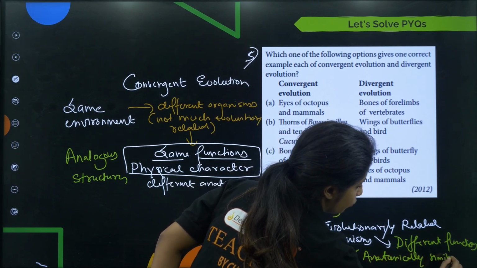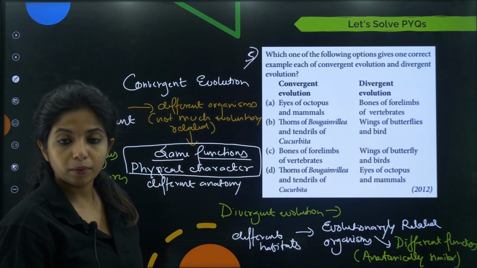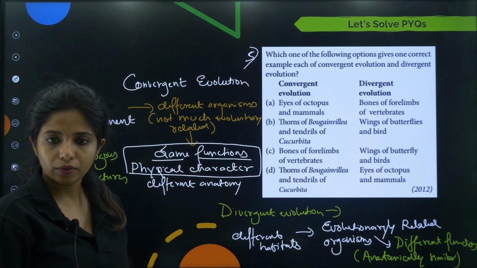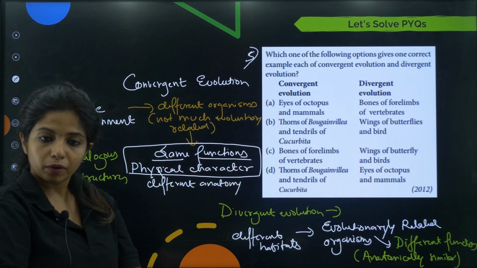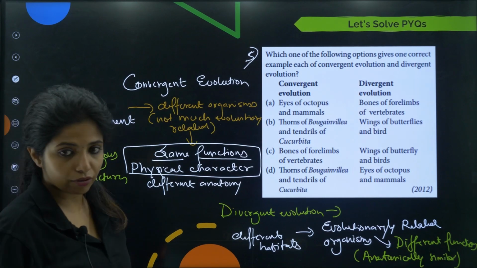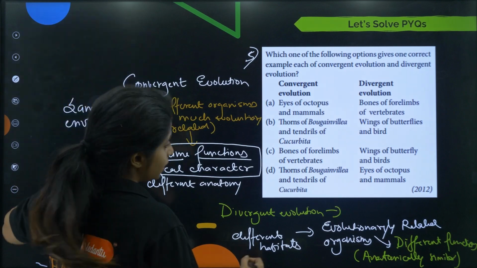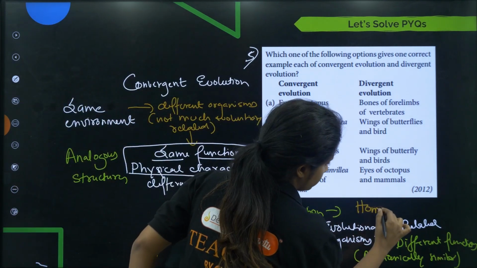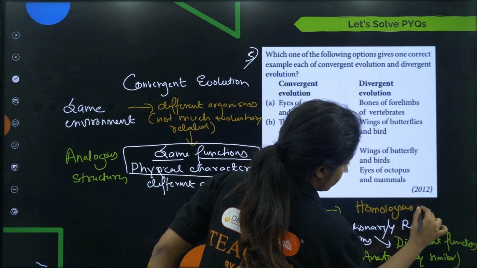similar. For example, I told you about the forelimb of human being and forelimb of cheetah. We all are mammals. We have the same humerus, everything, but one is used for having food, one is used for walking around. So that is the difference. What do you call these structures? You call these structures homologous structures.